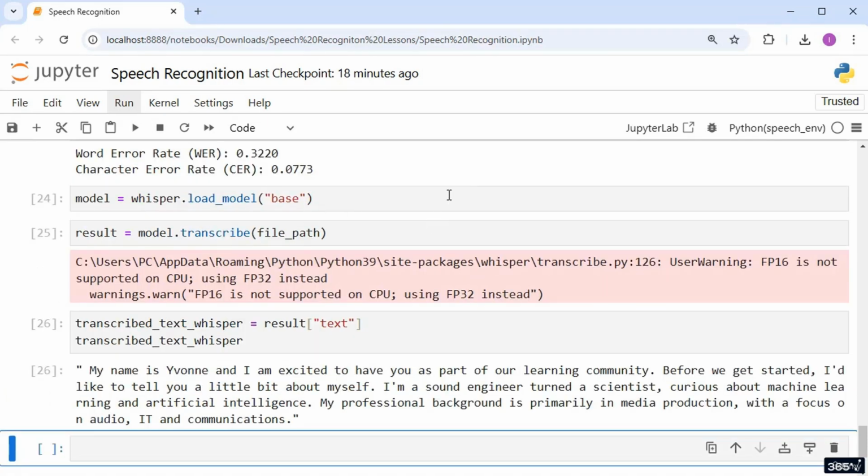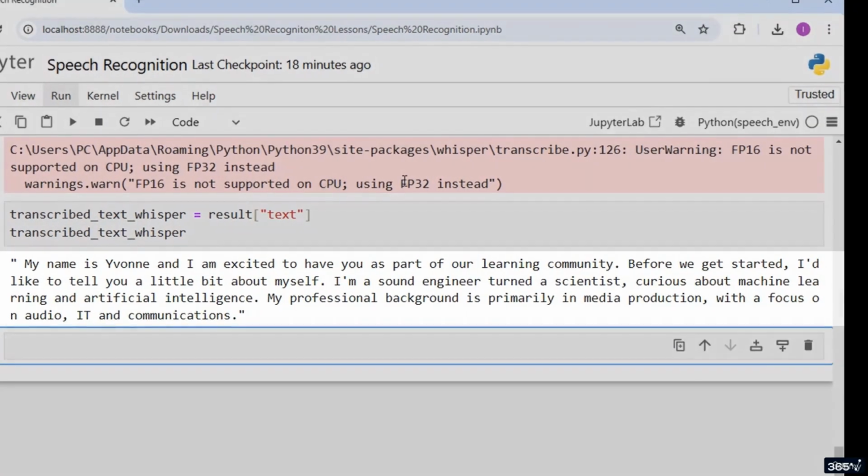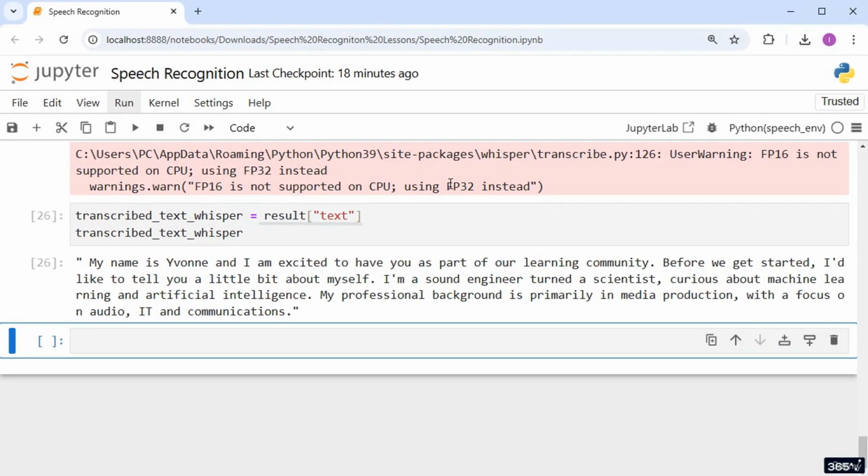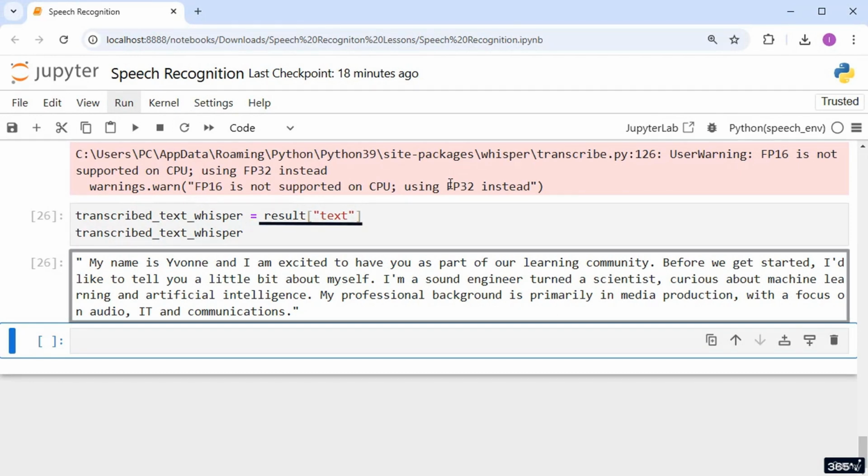Beautiful, a great-looking text with punctuation. My name is still spelled a bit oddly, but that's not a major issue. The rest of the text seems accurate and well-formed, and the verb turn is in its proper past tense form, turned. Perfect. As we see, the key text holds the actual transcribed text of the audio file.